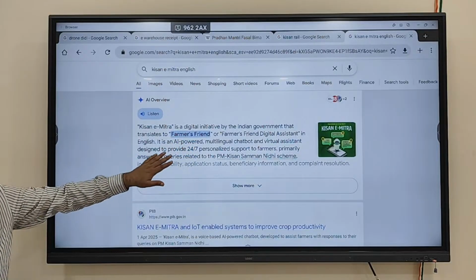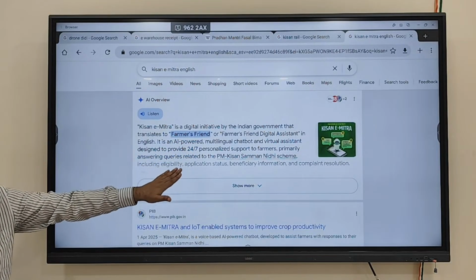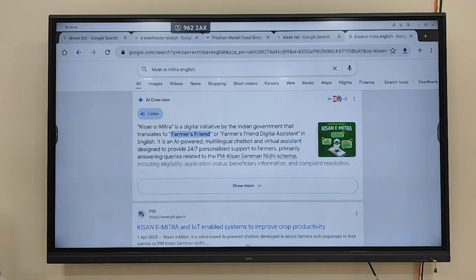It is basically an AI powered chatbot. If farmers have any problem, such as which type of fertilizer should be used, which pesticide should be used if a crop is attacked by a certain pest, or which crops should be grown in this type of soil, they can ask this chatbot and it will reply. This is what we call Farmer's Friend or Kisan E-Mitra.